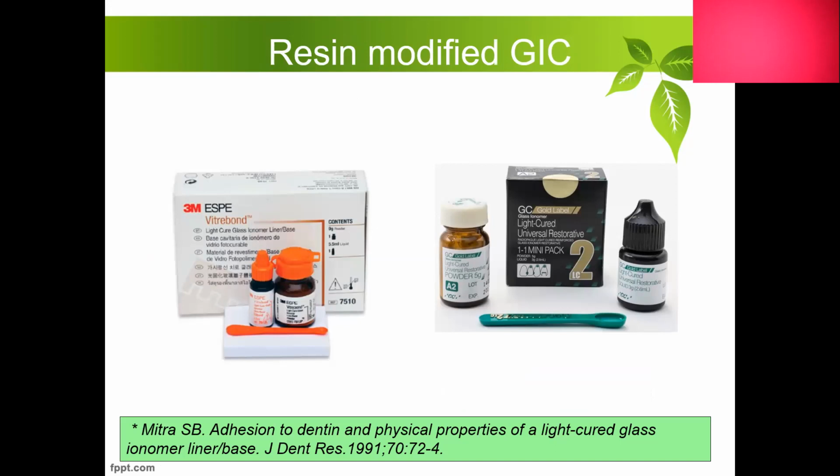So Vitrebond from 3M and a light cure GIC type 2 from GC. These are the two initially used resin modified glass ionomer cements. They have shown very promising results with respect to fluoride release, with respect to working time, setting time, with respect to aesthetics, and increased bonding to the tooth was also observed.